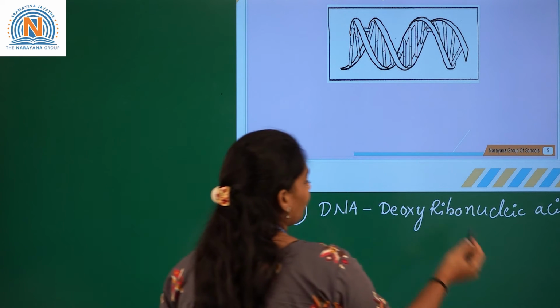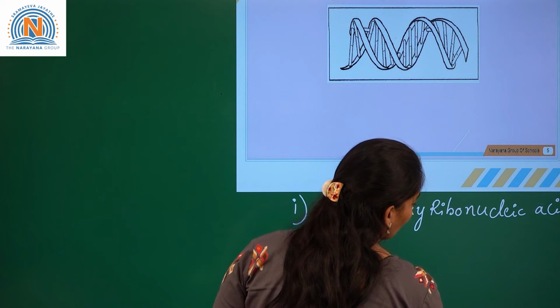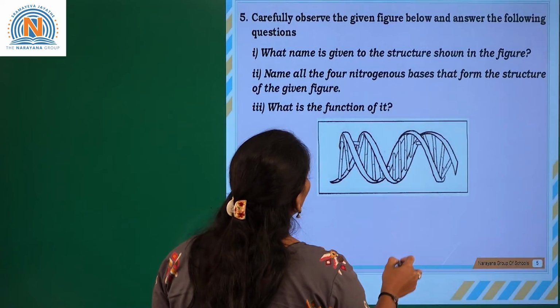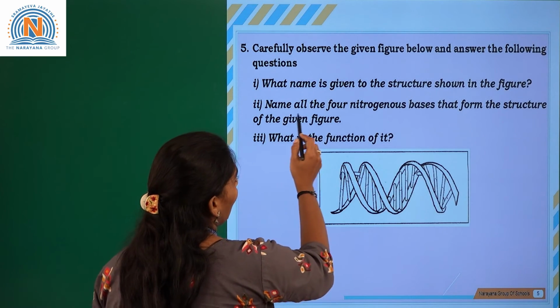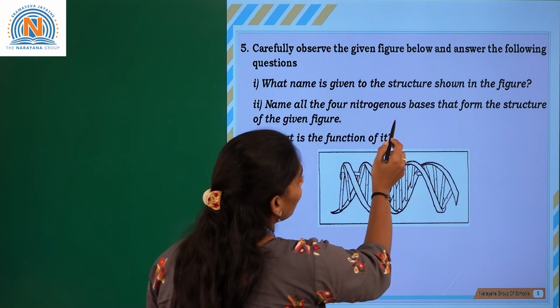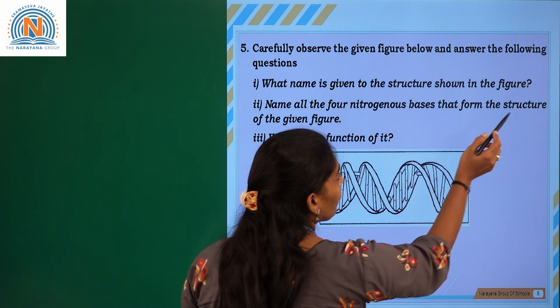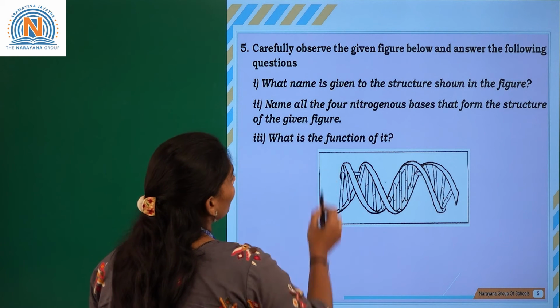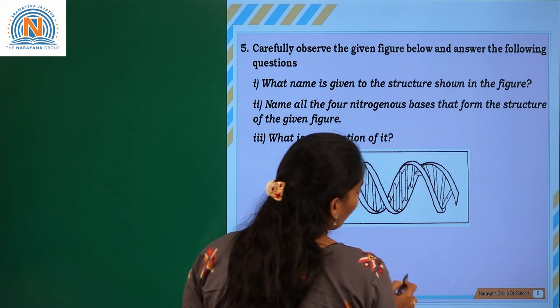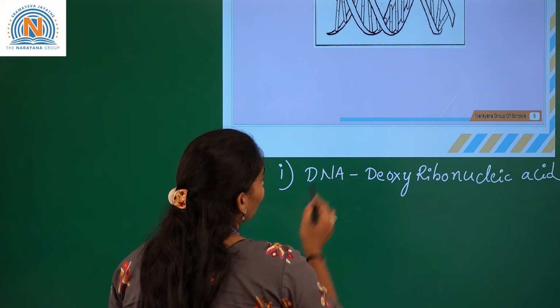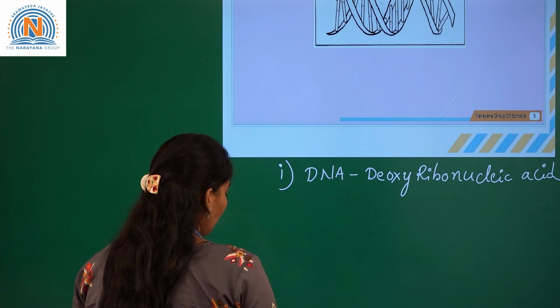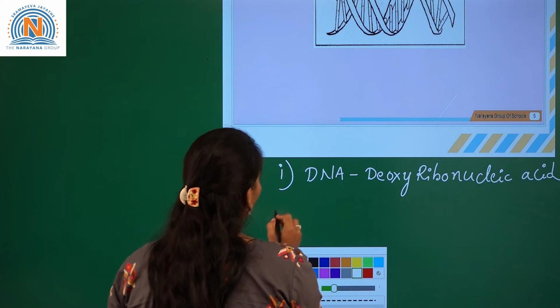Let us go for the next one. The second question, name all the 4 nitrogenous bases that form the structure of the given figure. So, will we go for writing the names of the nitrogenous bases? So, what are the nitrogenous bases?